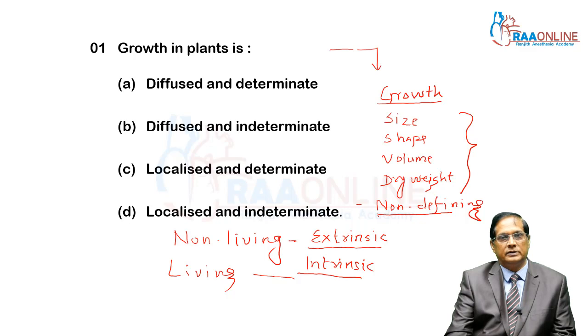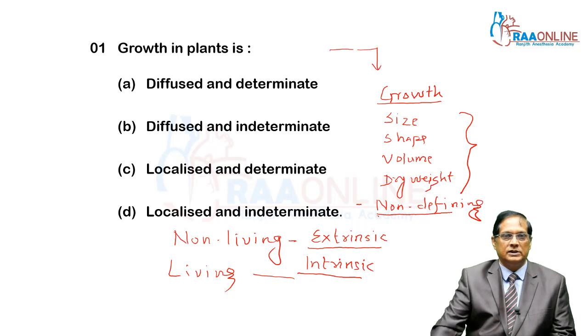If the number of cells increases, we can say it is growth of the unicellular organism. So in unicellular organisms, growth and reproduction are mutually inclusive properties, whereas for multicellular organisms they are mutually exclusive.